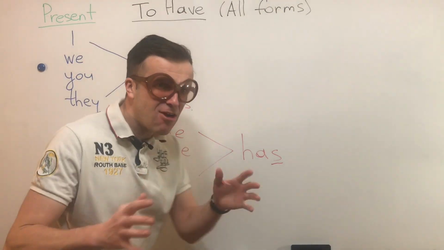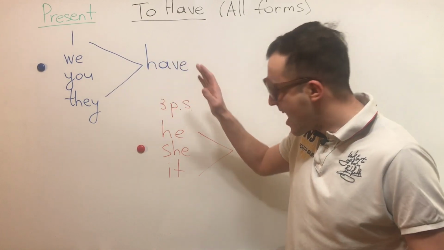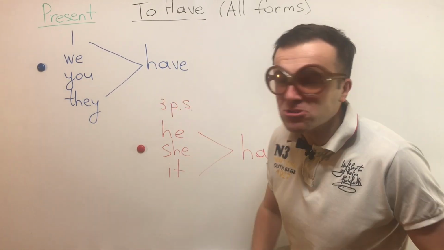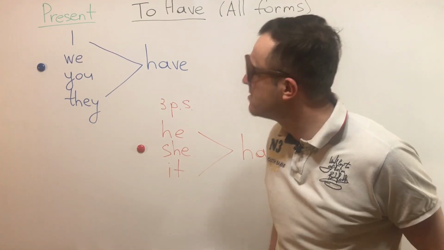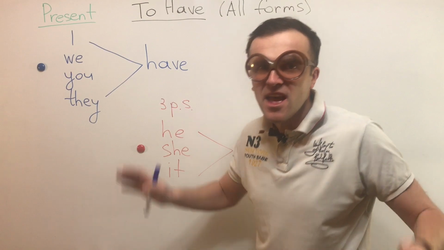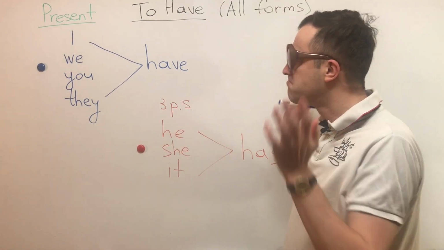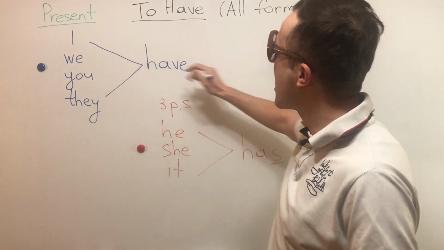Okay, so now let's make up a sentence. I have a house. We have an apartment. You have a book. And they have a car. Okay? So let's write it down.